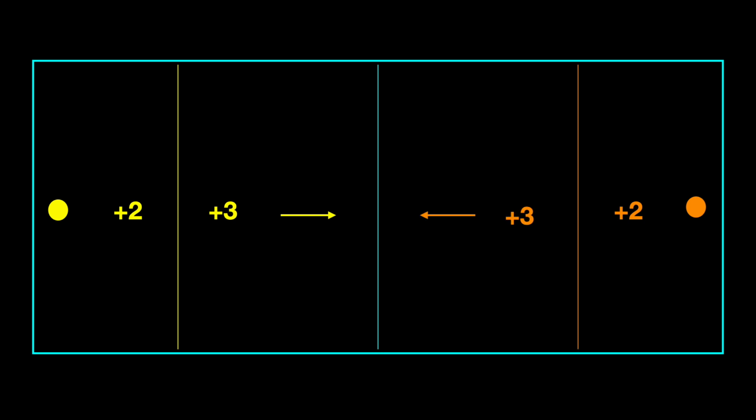For instance, suppose we have a game where yellow scores at this end and orange scores at this end, and yellow gets 2 points every time they score, and orange gets 2 points every time they score. That's the beginning of one sort of game, but we can change the rules, and we can say behind this line, yellow gets 3 points every time they score. And behind this line, orange gets 3 points every time they score. A change in the rules changes the game.